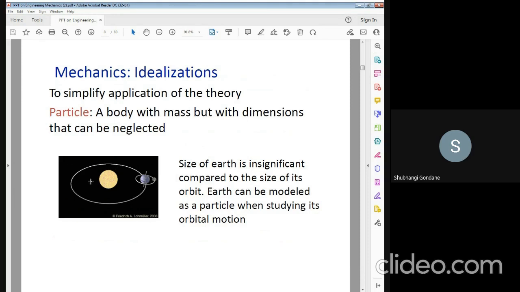So this is a diagram. This is the sun. This is the orbit of the earth, and the earth can be modelled as a particle. It can be placed here, here, here, here, here, making one complete revolution. In this way, the earth can be modelled as a particle when studying its orbital motion.